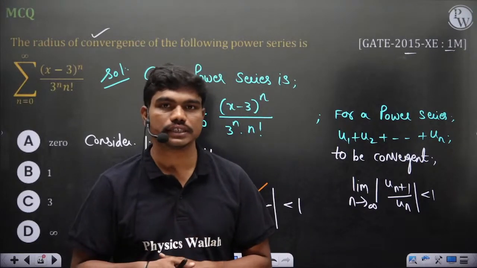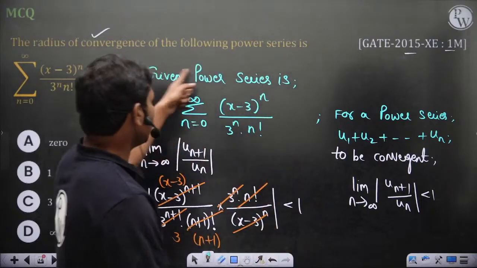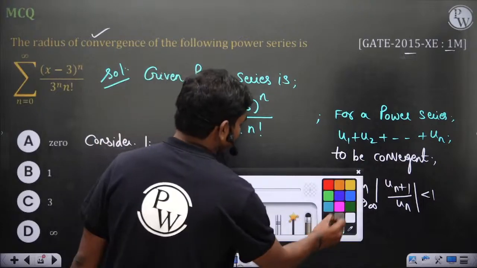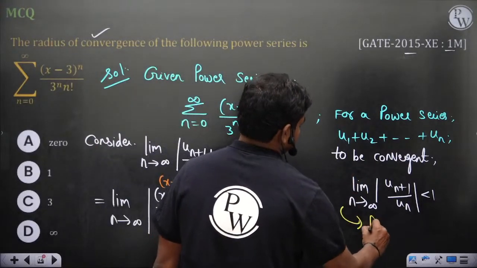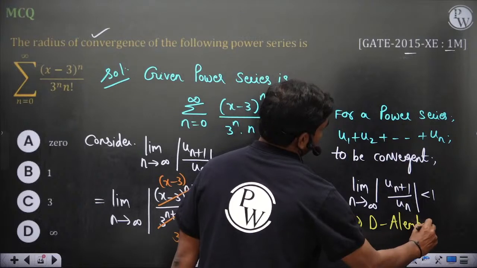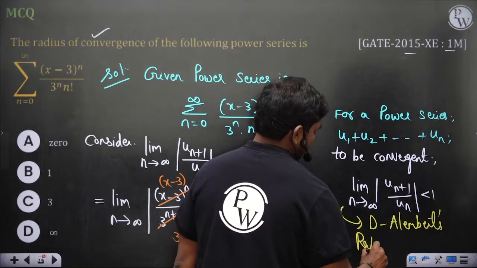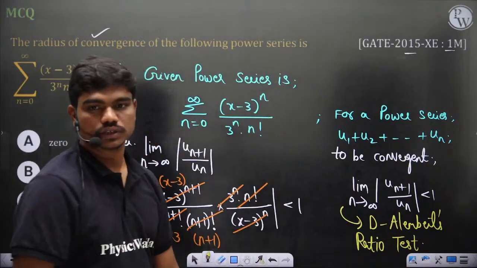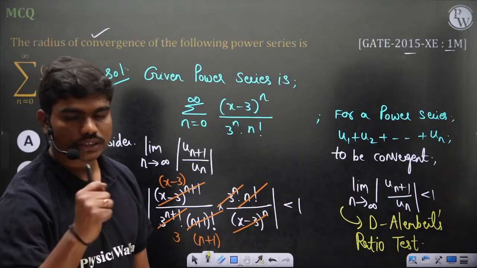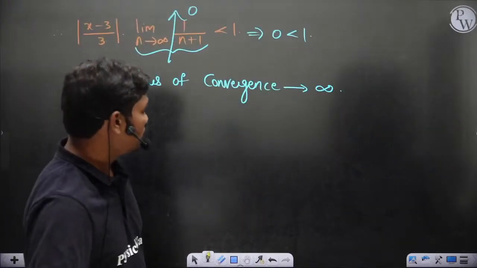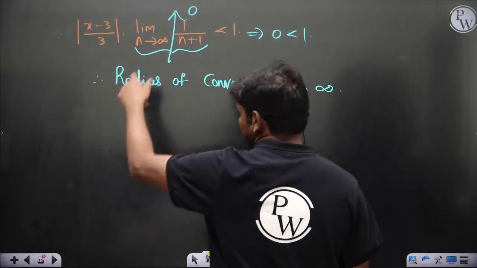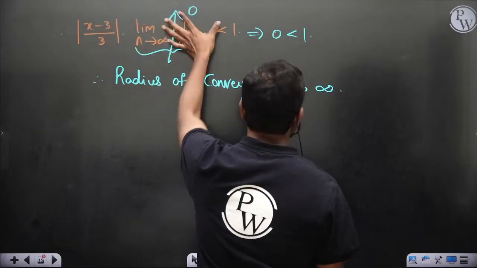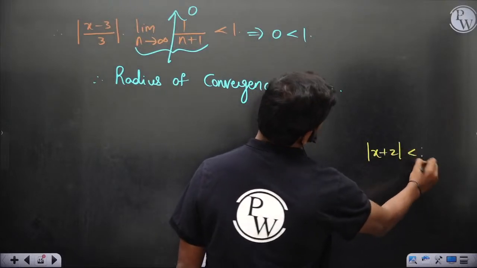But when you get a summation and power series like this, go for what is called D'Alembert's ratio test. So we can perform this D'Alembert's ratio test. How do you find the radius of convergence? See, for example, let's say this series is given in such a form. After doing the final thing, you got something like this.